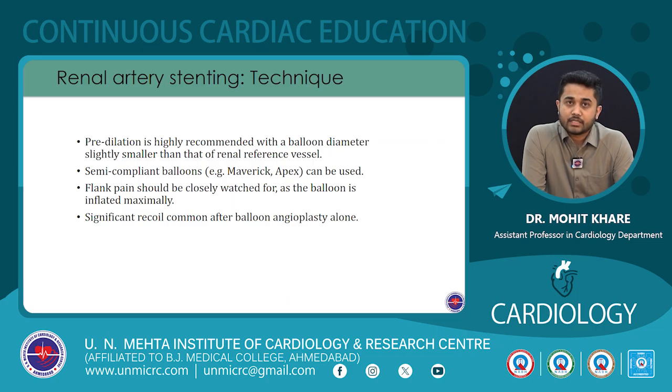So pre-dilatation is highly recommended before placing the stent, with a balloon diameter slightly smaller than that of the renal reference vessel. The usual renal artery size is 5 to 6 millimeters, so slightly smaller than that. Semi-compliant balloons like Maverick Apex can be used for this purpose. What is important to note during this step is that we should look out for flank pain, because flank pain indicates there is stretching of the renal artery adventitia and there is a possibility of dissection or perforation of the renal artery.